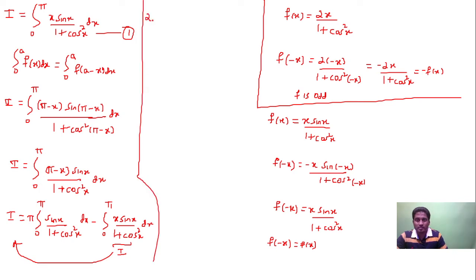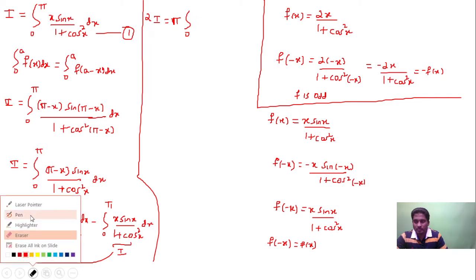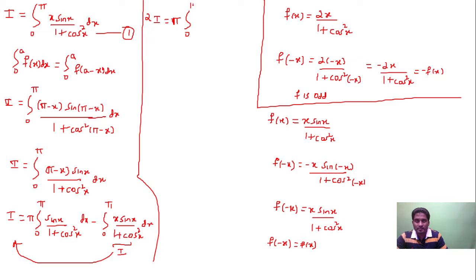2I is equal to pi times integration 0 to pi. Then you get this as numerator, either you use substitution method, or I can write this as 0 to pi, minus, I'll keep as it is, and then I can write d of cos x. D of cos x is minus sin x, minus and minus will be plus sin x upon 1 plus cos square x. So integration of 1 by 1 plus x square is tan inverse of x.